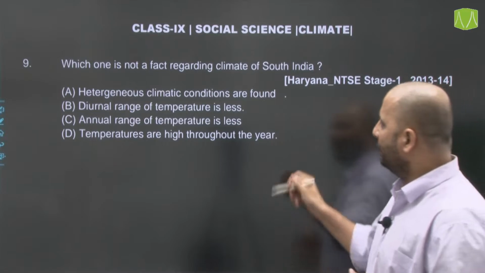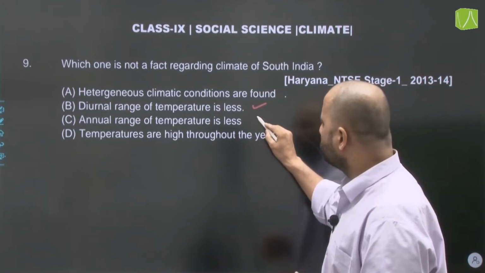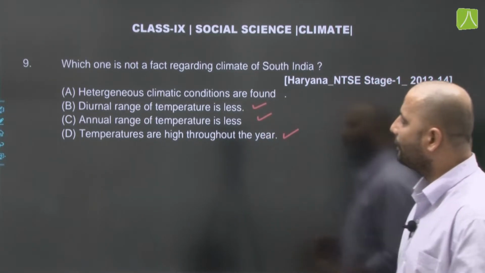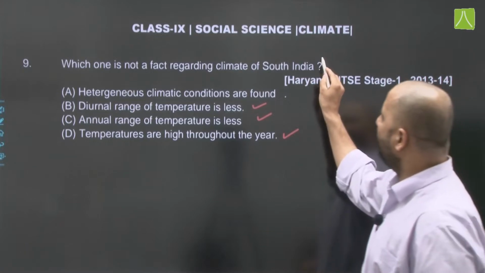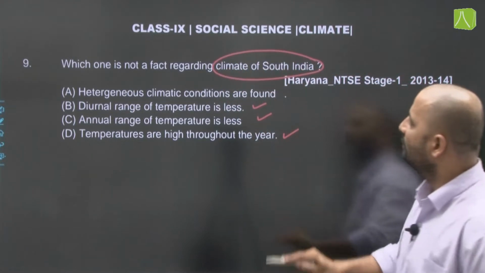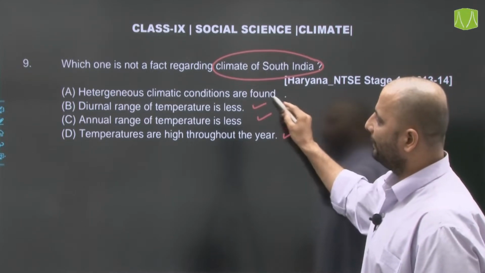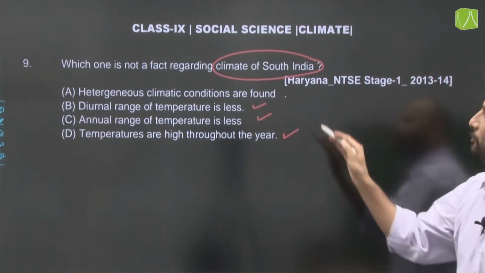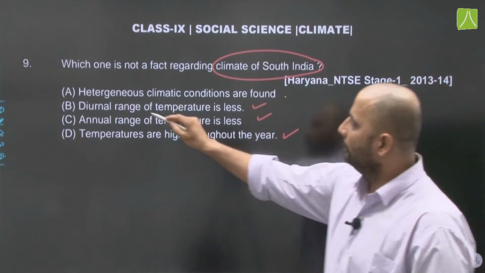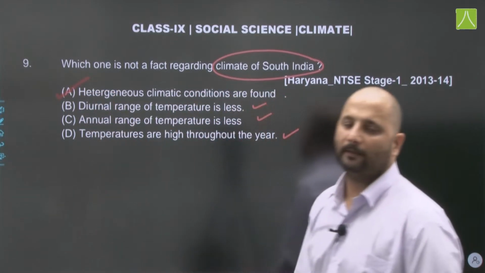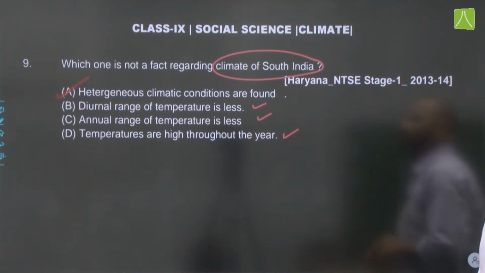Now, if you see here, options B, C and D are all correct regarding the climate of South India. These three statements are correct. Only this one is not correct, that is, heterogeneous climatic conditions are found. So, option A here will be our correct answer for question number 9. Okay, moving on to the next question.